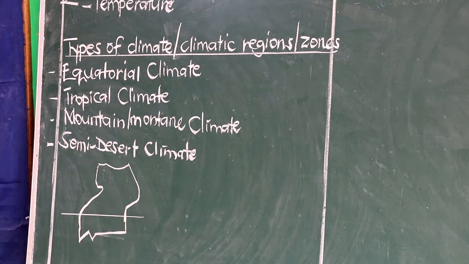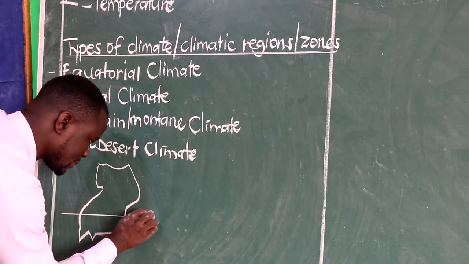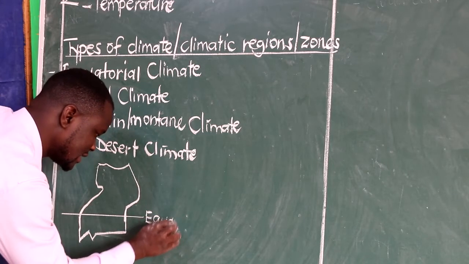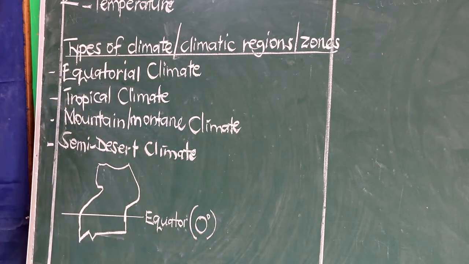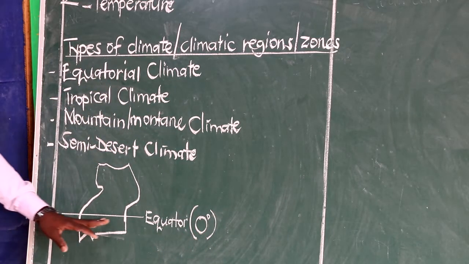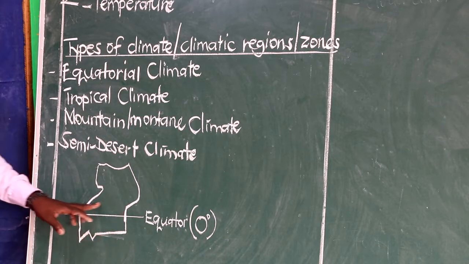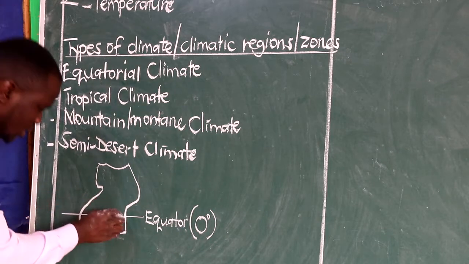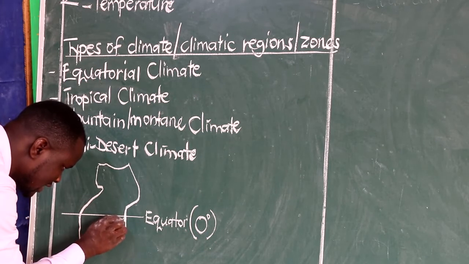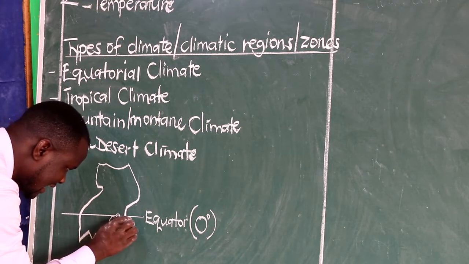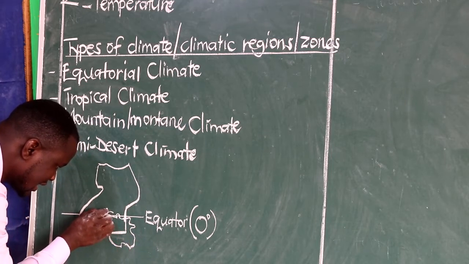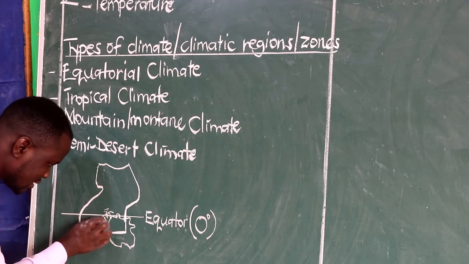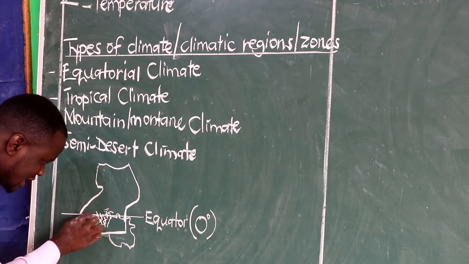That is our latitude, 0 degrees, which is the equator. So we have our equator here, marked 0 degrees. Now, areas which are along the equator are the ones that experience equatorial climate. Remember here we shall be having a lake, that is Lake Victoria. So we shall be having that equatorial climate in these areas here, along the equator.